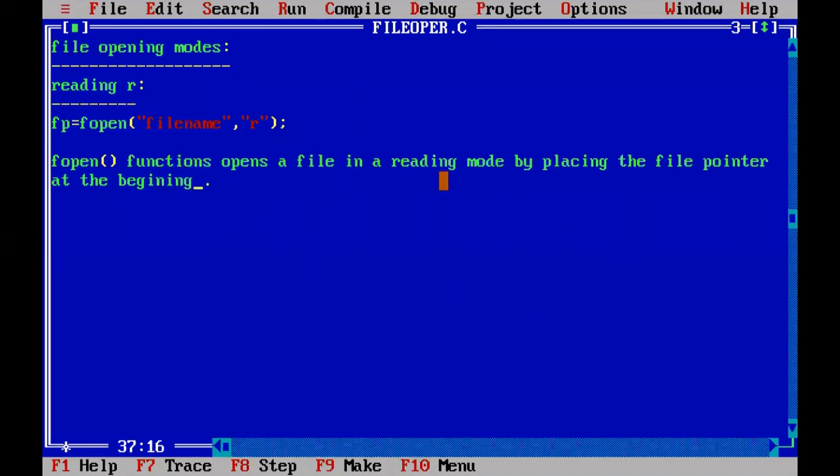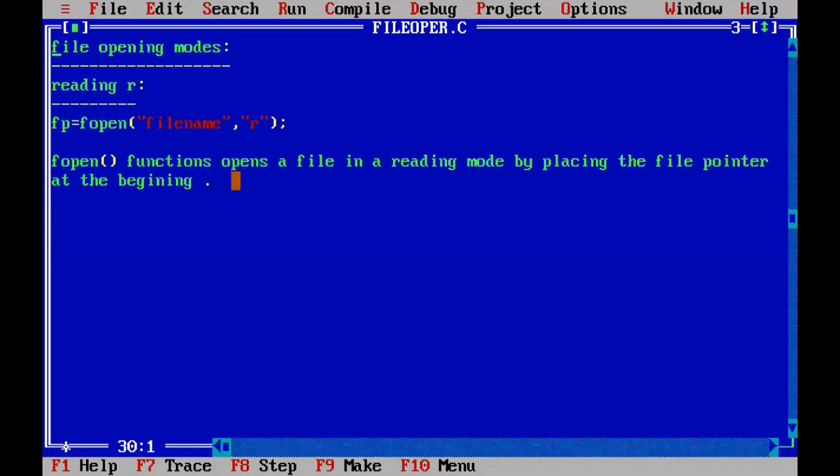And if I say by placing the file marker position at the ending, it means the marker will be at the end. Placing the file marker at the beginning means the file marker position will be at the starting. That means when you read anything, you start reading from the file marker position. That means the first character you will read.